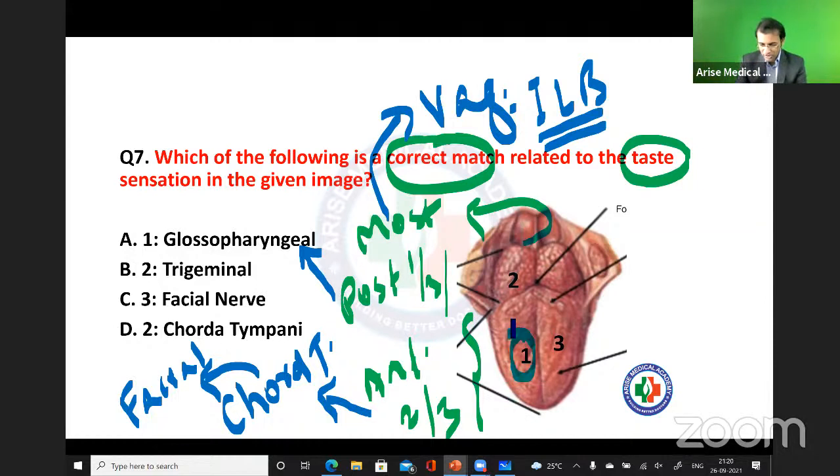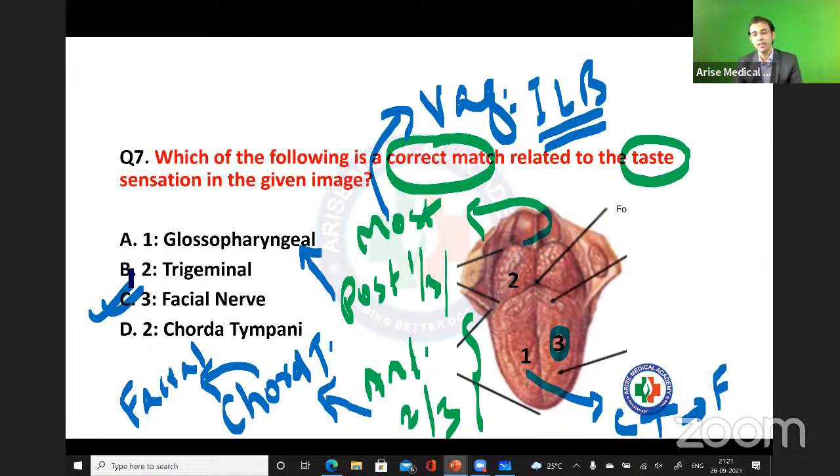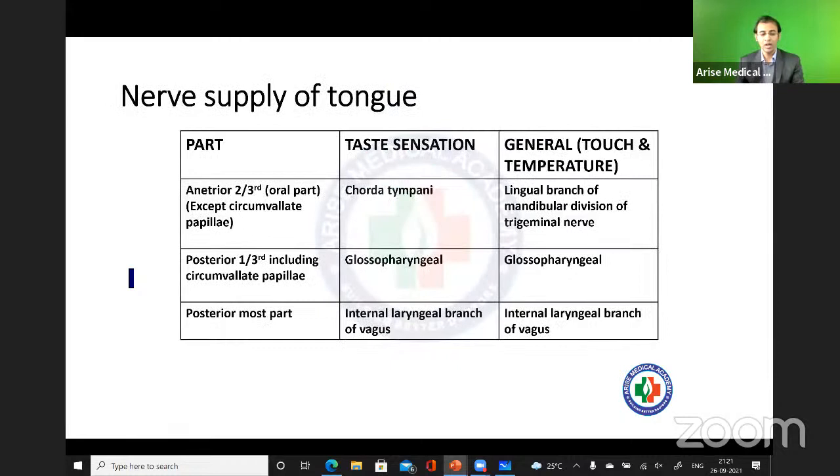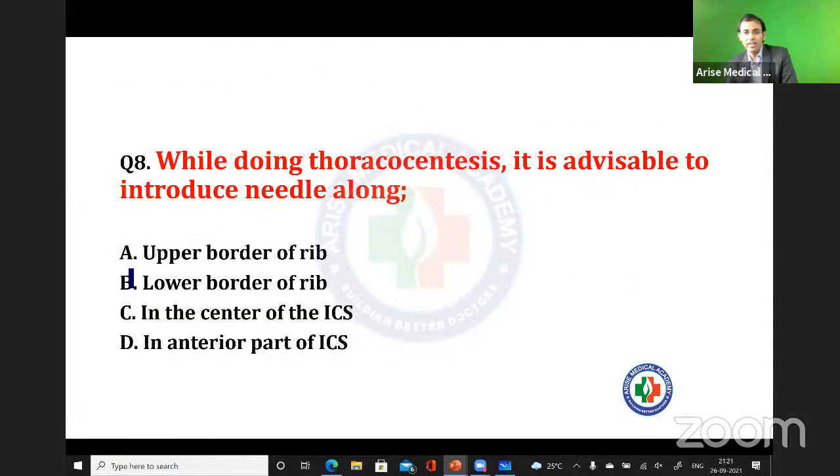One, जो इसमें वन मेंशन किया है, तो वन का मतलब यहाँ पे ये तो ग्लोसोफेरेंजियल से होना चाहिए था, राइट? नहीं, ये sorry, not glossopharyngeal. Like this should be supplied by chorda tympani. Okay, so 1 and the 3, and this is the branch of facial nerve. So overall, I can see only this part is there. This is the right match here, right? Easy to understand? Fine. So answer will be C only. Okay, fine. Next question.